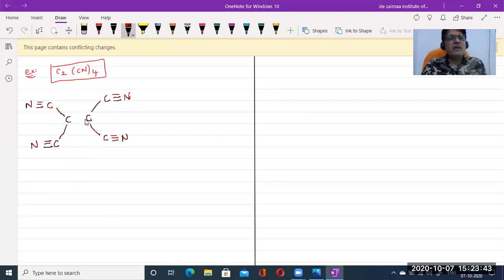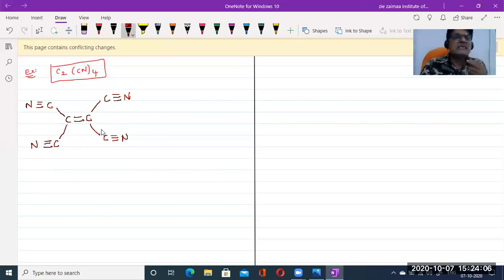And between the carbon and carbon, what type of bond should be present? See beta. This first carbon is going to be accommodated with how many bonds? 2 bonds. So it requires 2 more. So 1, 2, 3, 4. So this carbon is also going to be surrounded with 1, 2, 3, 4. Yes, now it is balanced.